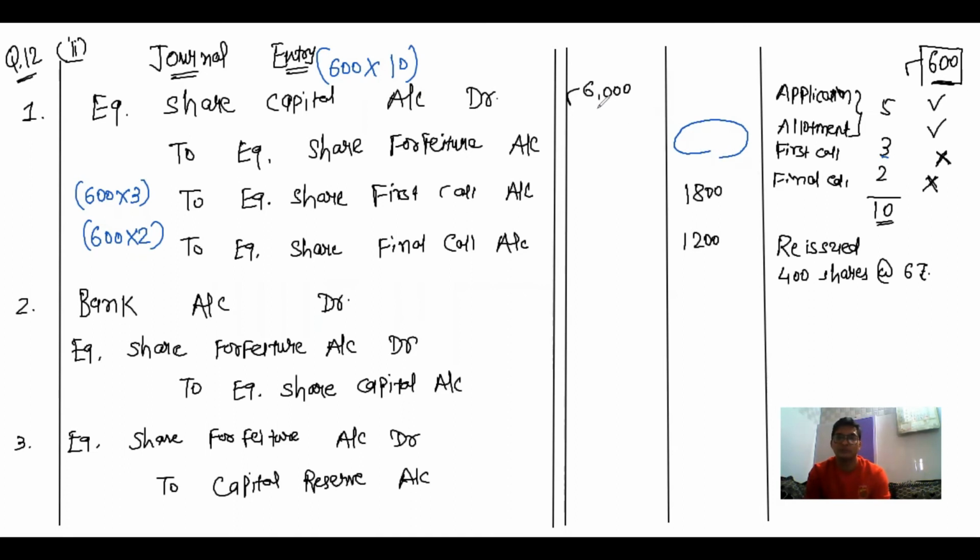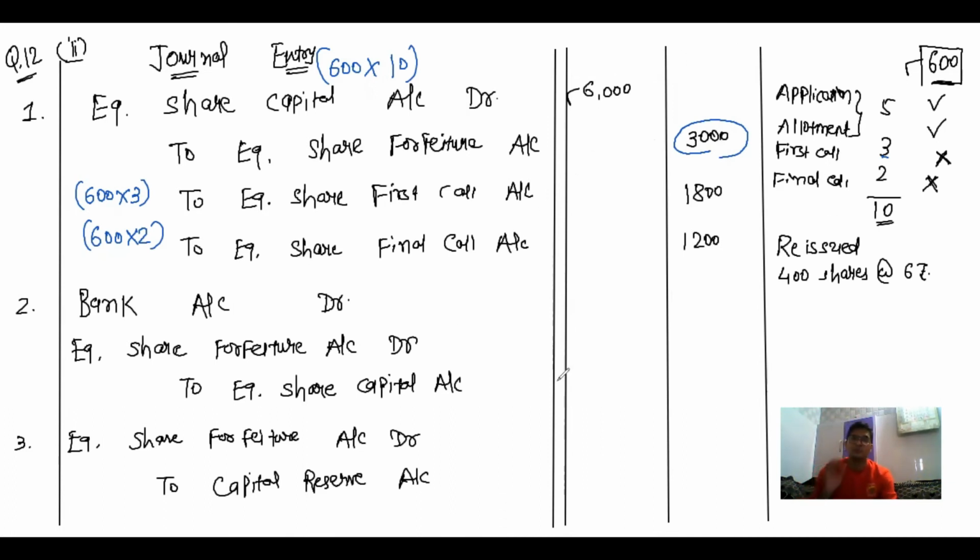So now the difference between debit and credit: out of 6000, if I deduct this 3000 rupees, the difference comes to 3000 rupees, and this difference is credited to forfeiture account. Once again, debit amount is 6000. Credit amount for first call and final call, that is 3000, and the difference comes to 3000. This is the first entry.